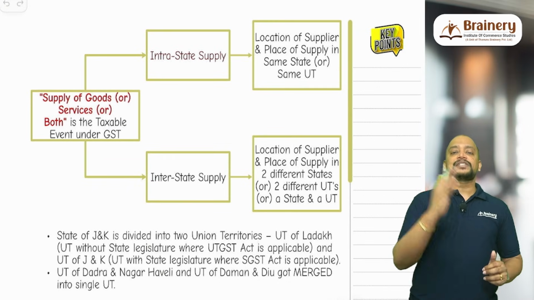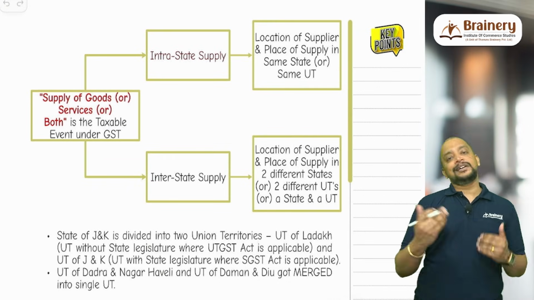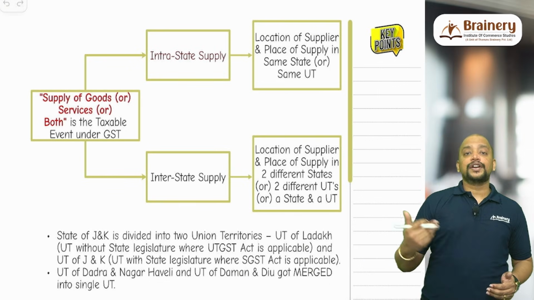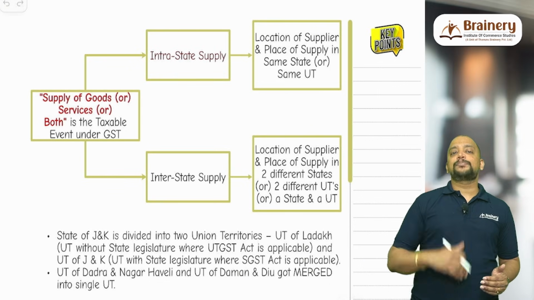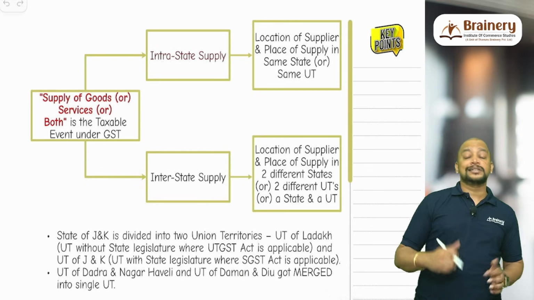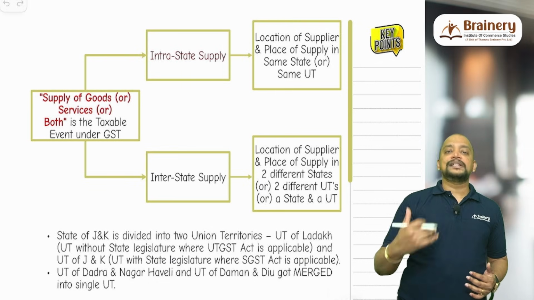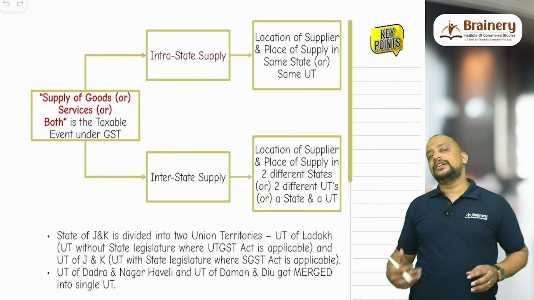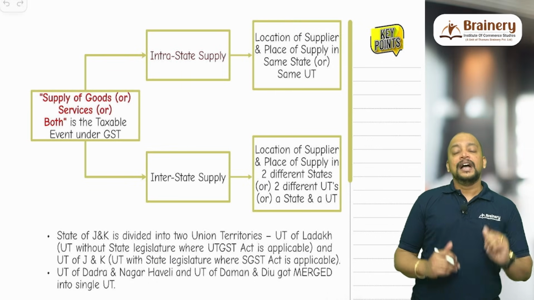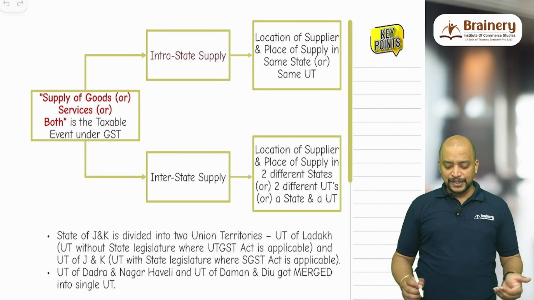For example, if the supplier is in Tamil Nadu and the recipient, like place of supply, is in Maharashtra, so 2 different states. Or 2 different union territories, say for example, supplier is in Andaman and Nicobar and the place of supply is in Lakshadweep, 2 union territories. Or a state and a union territory, so supplier is in Orissa and the place of supply is Chandigarh. So then a state and a union territory, it will be interstate supply. And whenever it is interstate supply, IGST will be levied. So that is with respect to this.